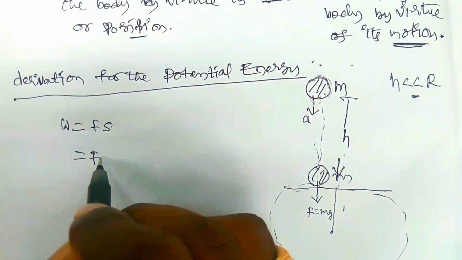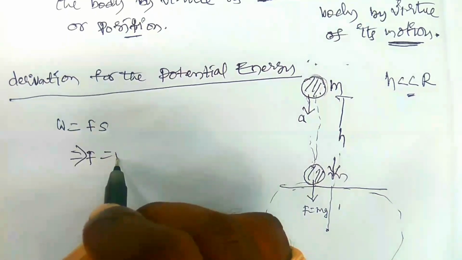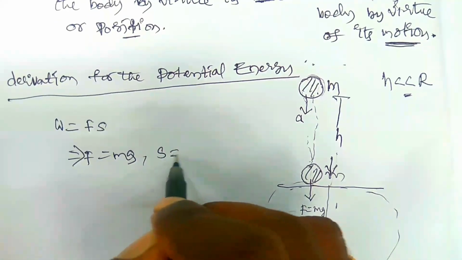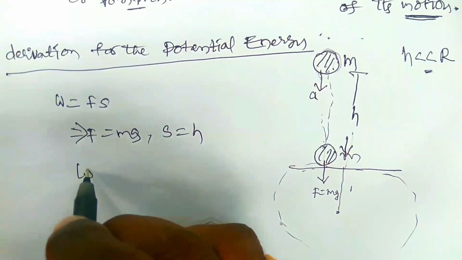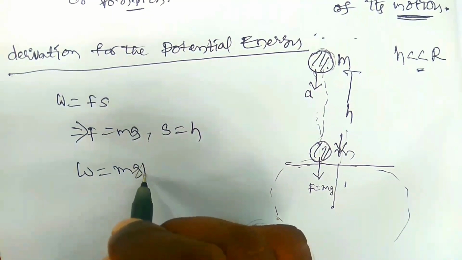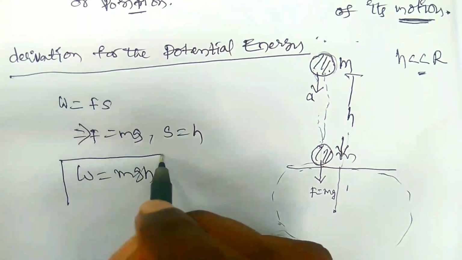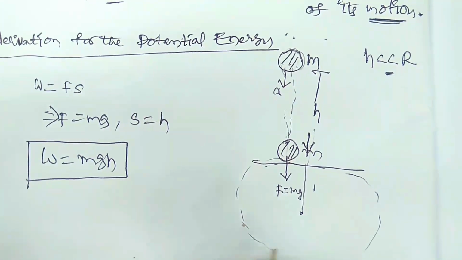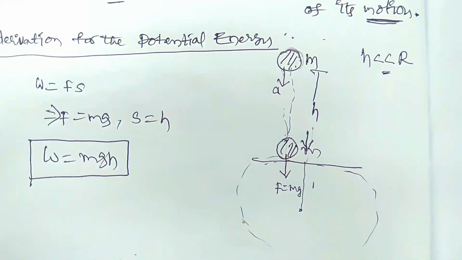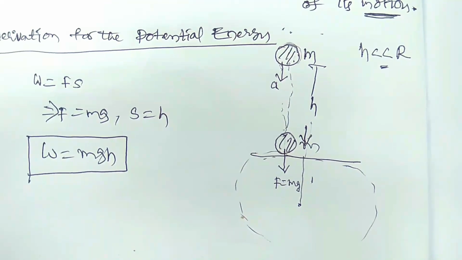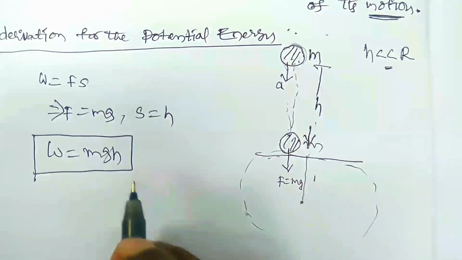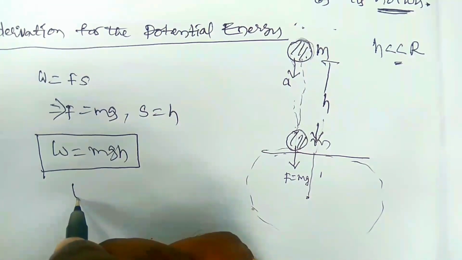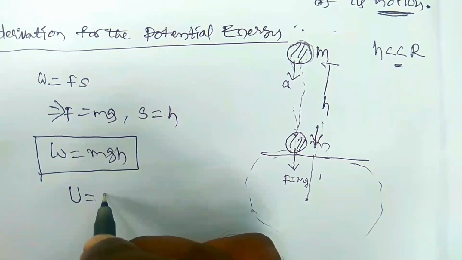Here F is equal to mg and S is equal to h. Therefore, work done is equal to mg into h. This work done should be stored in the form of potential energy. So this is the derivation for the potential energy, which is written as U, or PE,